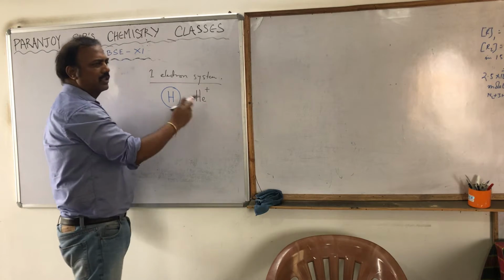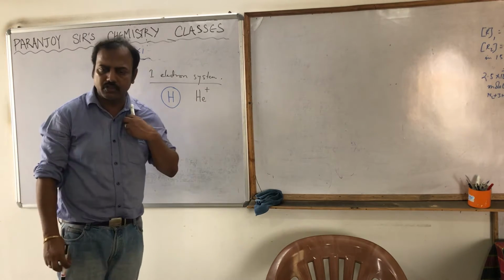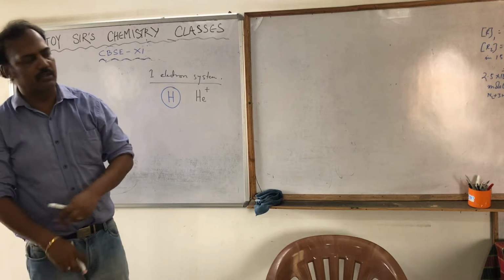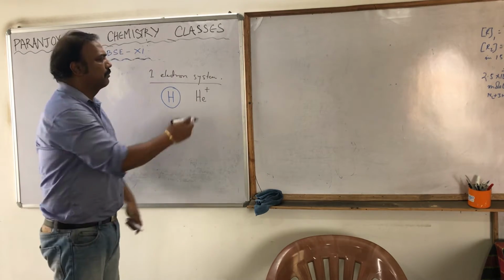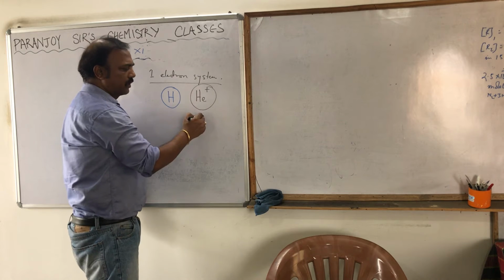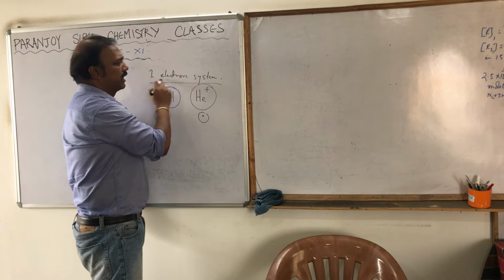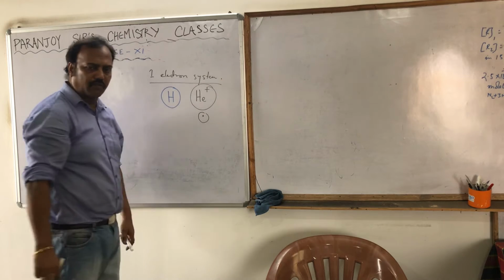What is He plus? Helium means there are two electrons, but if it becomes He plus, one electron is removed. So in He plus, how many electrons are there? Only one electron is there. That is why I am telling you that it can explain only a one electron system.